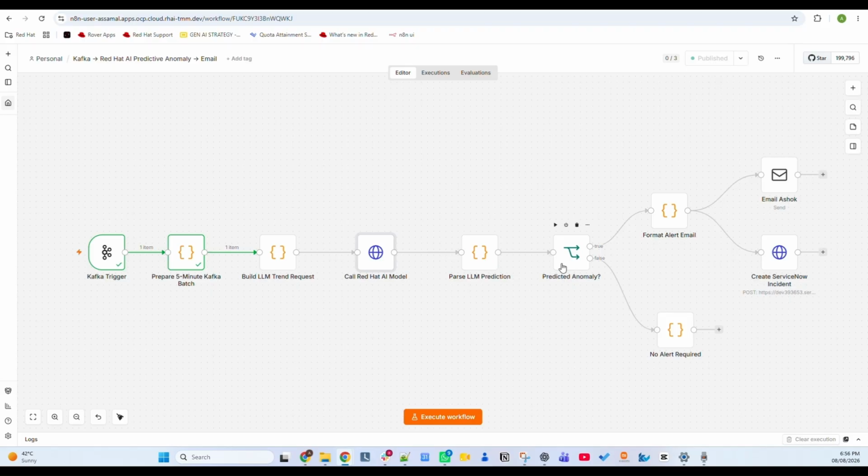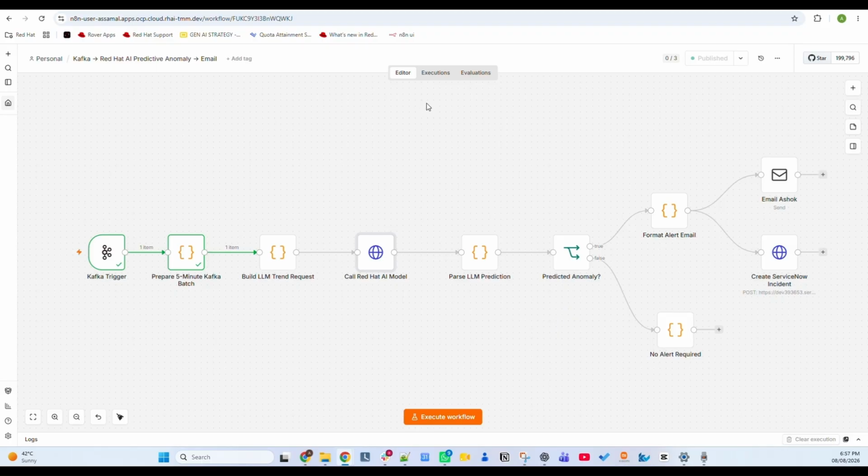Once the prediction comes out, if it predicts an anomaly, then it formats the alert and prepares it to be sent by email. Here I'm using my own personal Gmail ID to send and receive this anomaly report, and we are also sending it to ServiceNow. If there is no anomaly, then nothing will happen. So this is the entire flow.